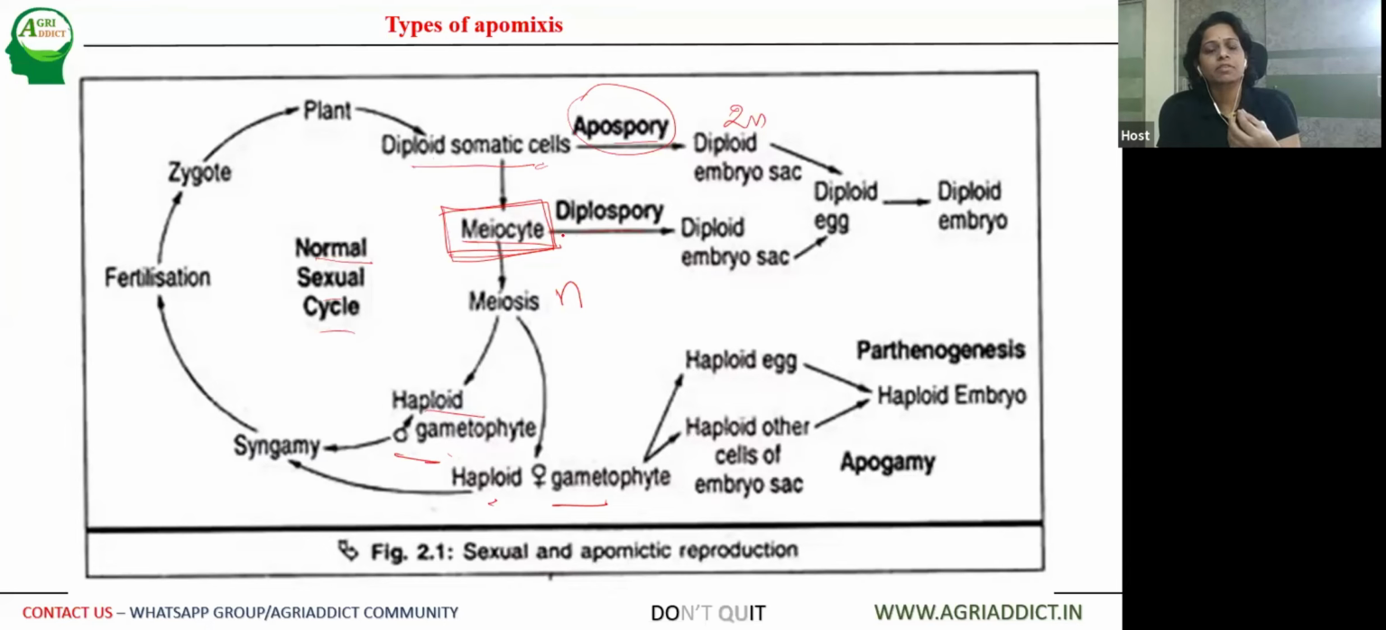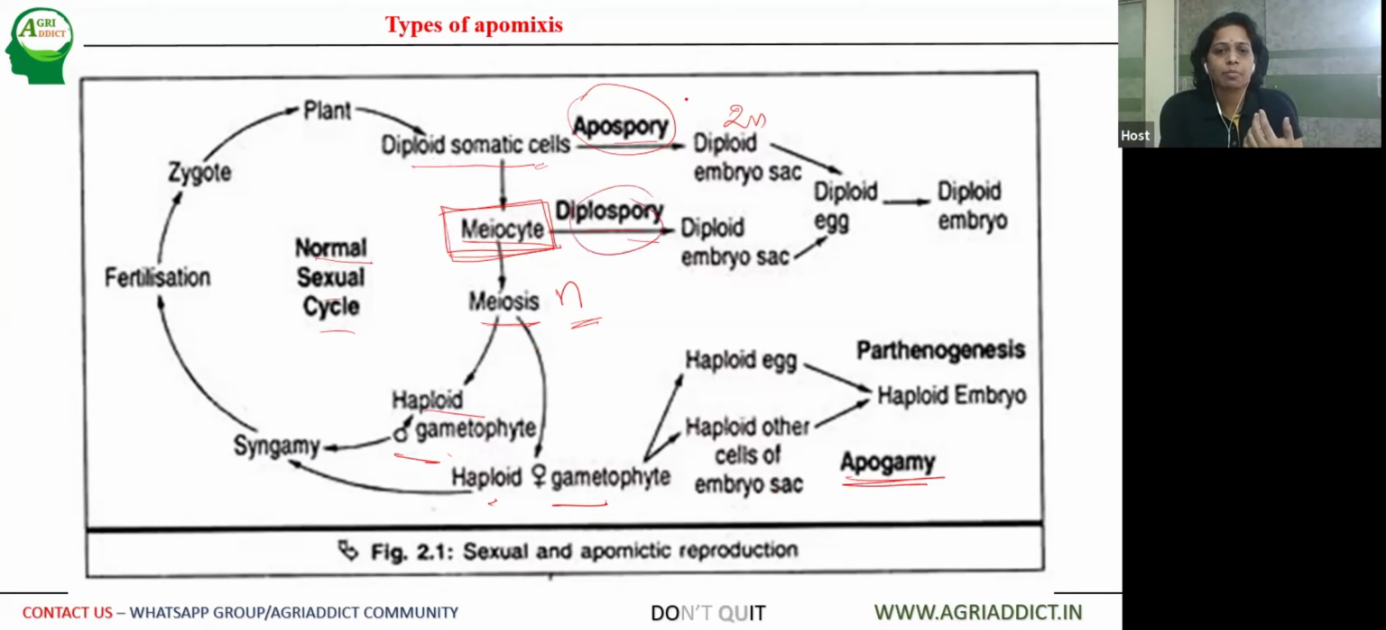So this condition where the seed is formed from the megaspore mother cell of either anther or ovule, and the deviation is called diplospory, and the type of apomixis is called apospory. When meiosis occurs, so meiosis is the reduction division, from N to 2N to N, that is haploid, we call it as apogamy. So the apomixis, we call it as apogamy.